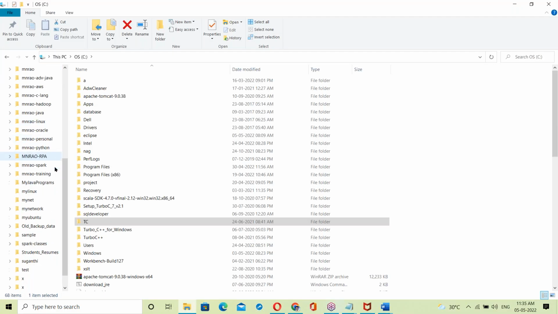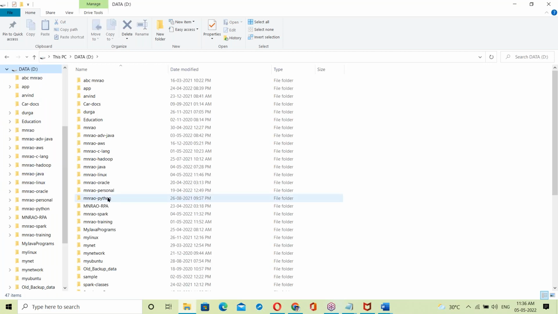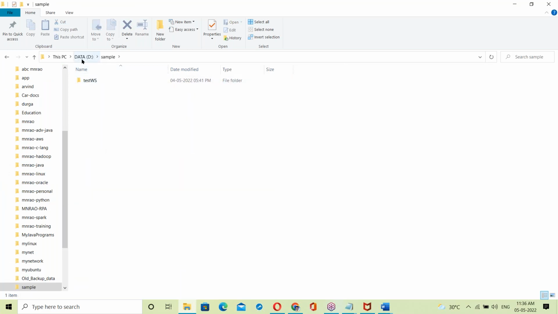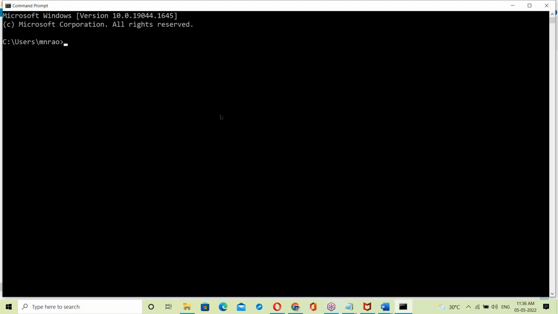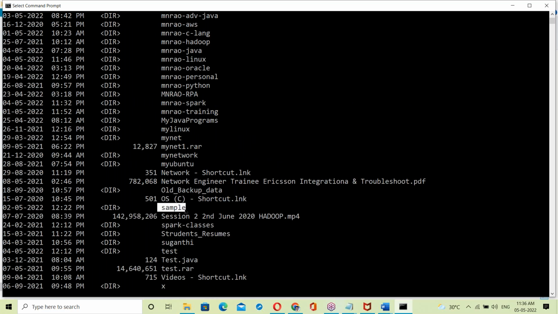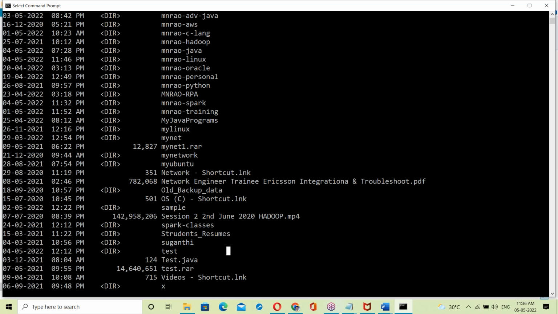Let us take some drive, for example the D drive, with a sample folder. Let us go to the D drive command prompt. Opening command prompt. D colon will take us to the D drive. Running dir, in the D drive there is a sample folder. In the character interface it is called a directory. It's the same thing as a folder. This is the character interface.